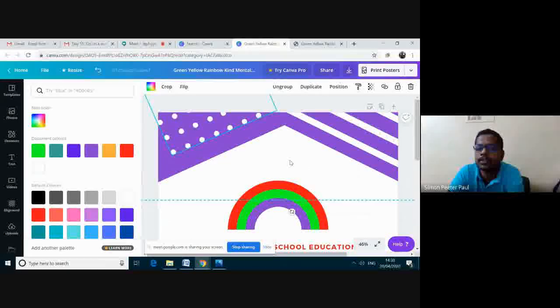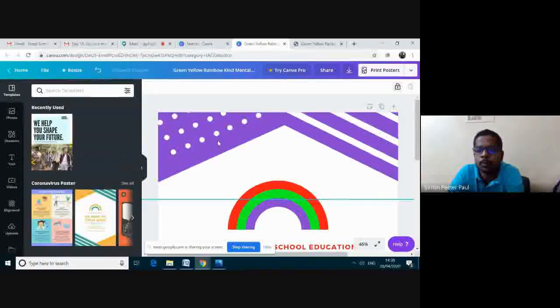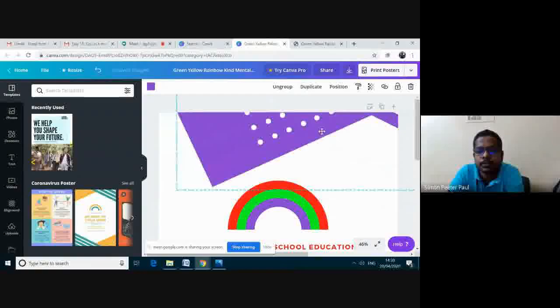Okay, I have changed to this one. I can also lock this one. There is an option here. If I click this lock, you can't move this one. See? Okay, I am opening this lock again. I can move.